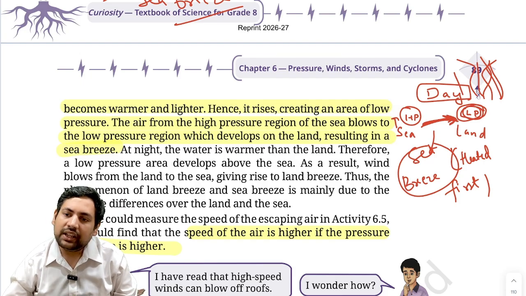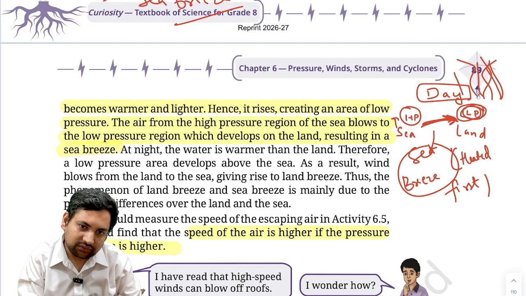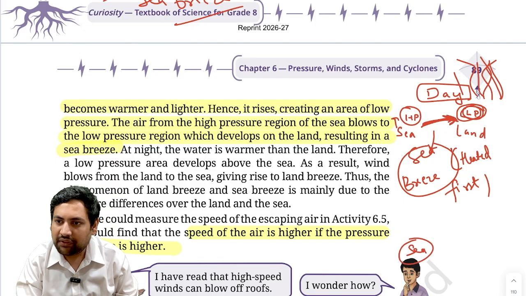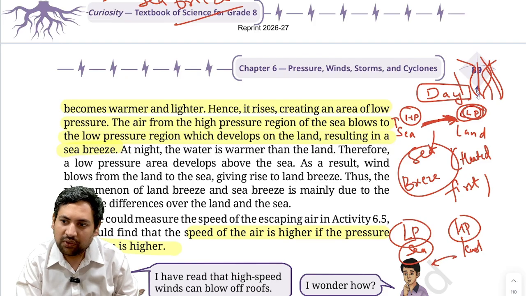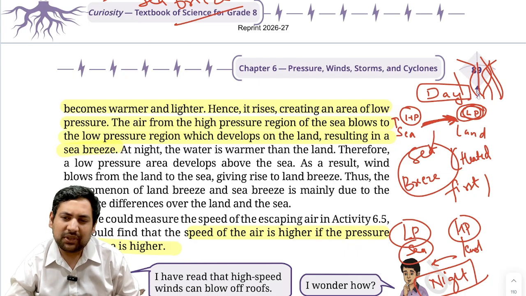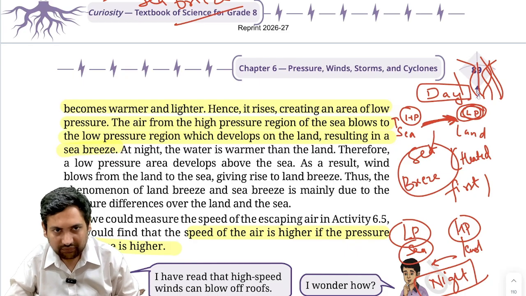Correct? Why is it flowing like this? Because now the sea is not getting cooled very quickly, correct? So the sea is at lower pressure and the land is at higher pressure. So what will happen? The flow will be like this during the night. So you understood land breeze and sea breeze both. Then now one more thing.